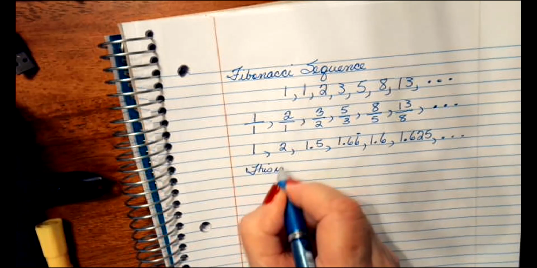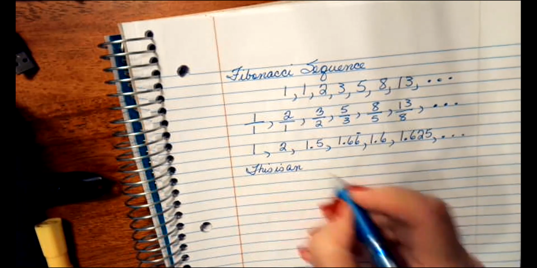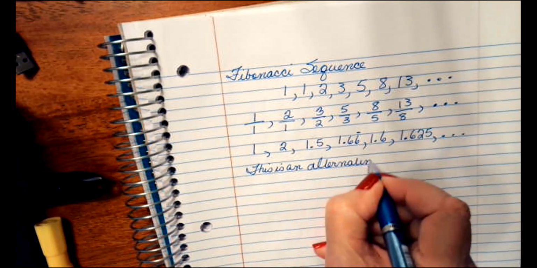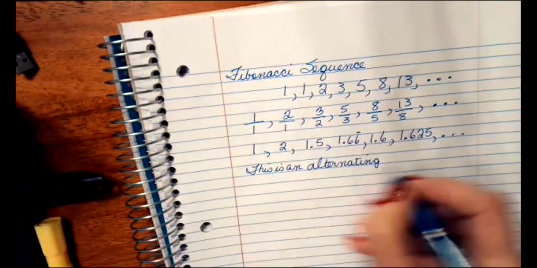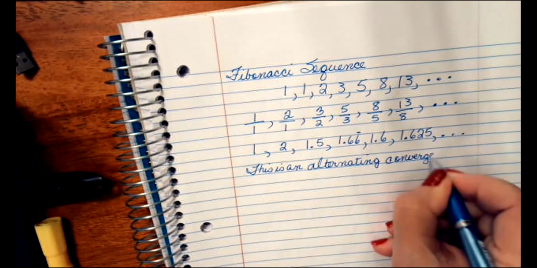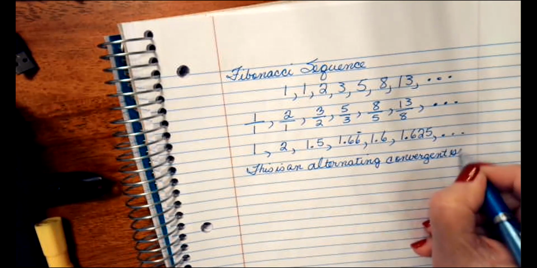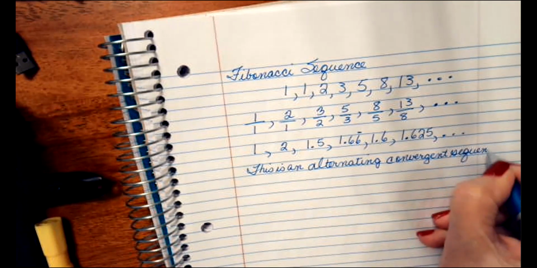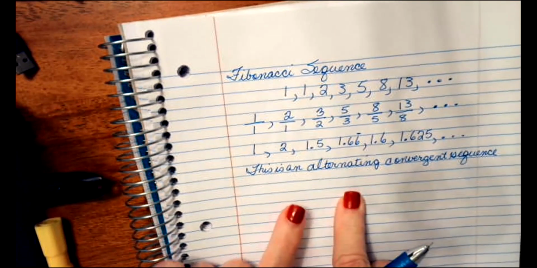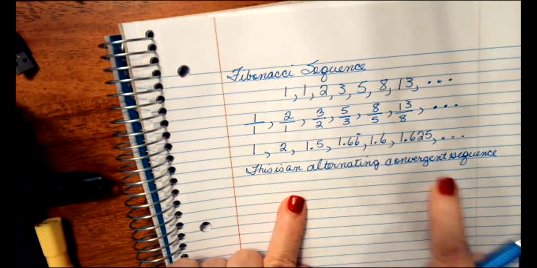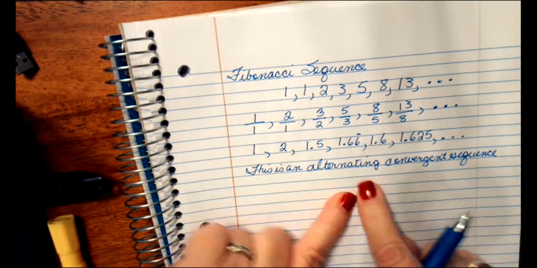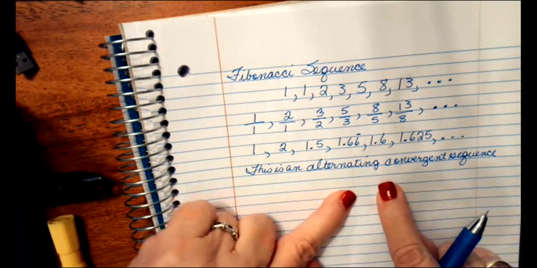In fact, it's an alternating convergent sequence. My limit's right here, but the terms in the sequence are going too little, too big, closer, closer, closer, closer. They're zeroing in on it, coming in from both sides.